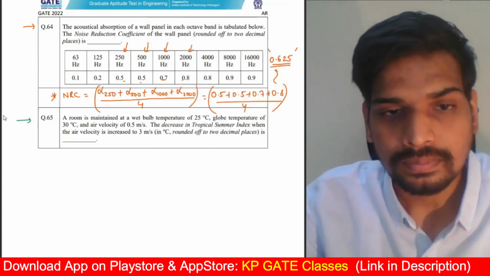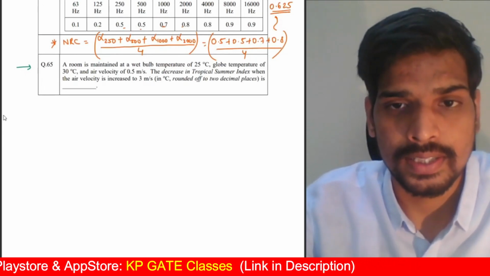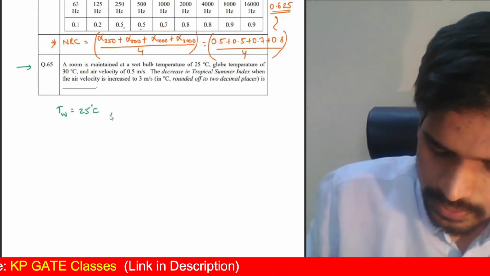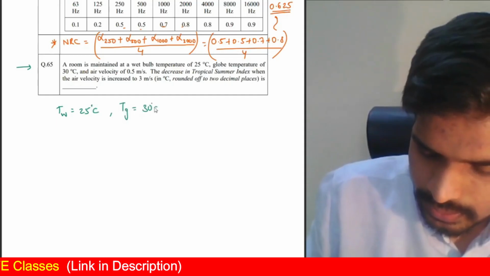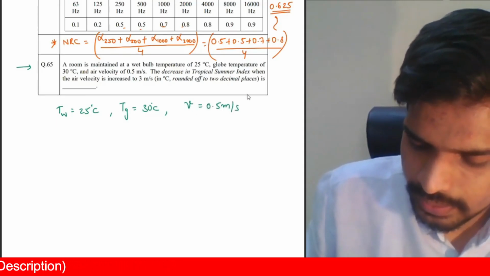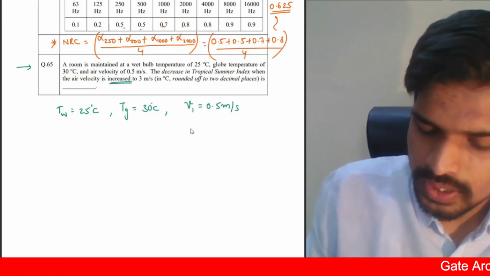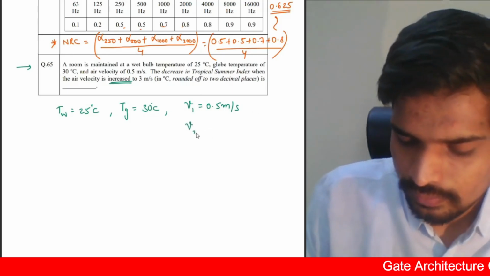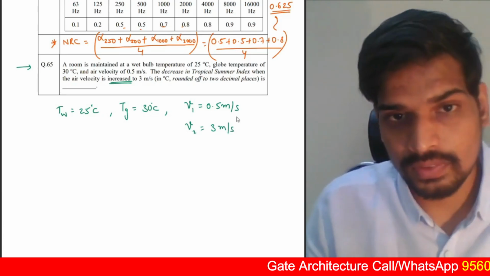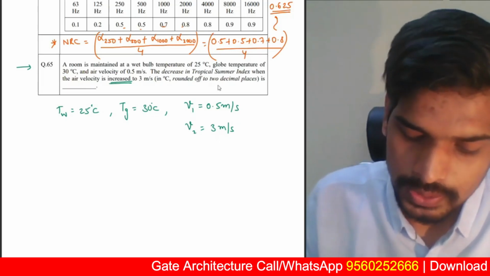Last question. A room is maintained at a wet bulb temperature of 25 degrees centigrade, globe temperature of 30 degrees centigrade, and velocity of 0.5 meter per second. The decrease in tropical summer index when the air velocity is increased to, so initially air velocity was 0.5. Next, air velocity later became 3 meter per second. It is increased to, not increased by. If they say increased by, your V2 will become 3.5. Here it is 3 meter per second. V2 is 3 meter per second.